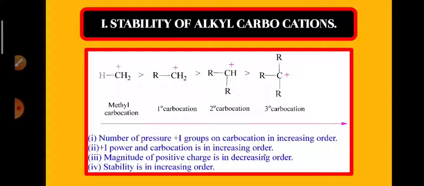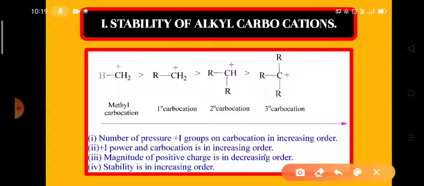Look, in methyl carbocation, positive charge is present only on the carbon, and this carbon is not attached to any alkyl group. This carbon in methyl carbocation is attached to only 3 hydrogen atoms.